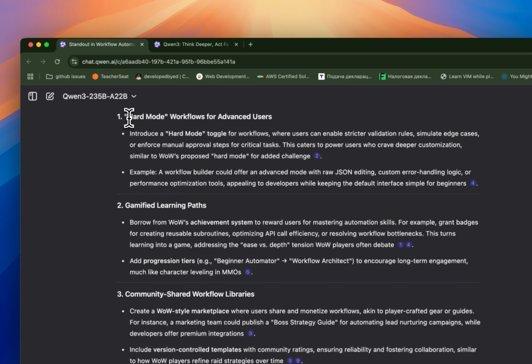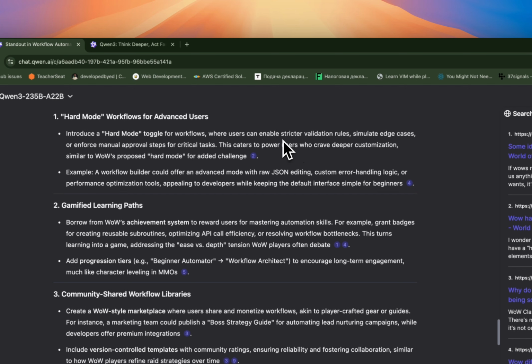Okay, interesting model. Hard mode workflows for advanced users. Introduce a hard mode toggle for workflows that can enable stricter validation rules.